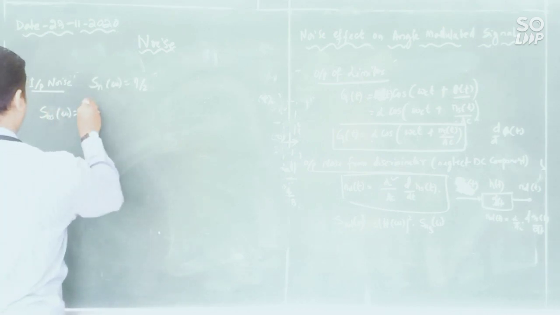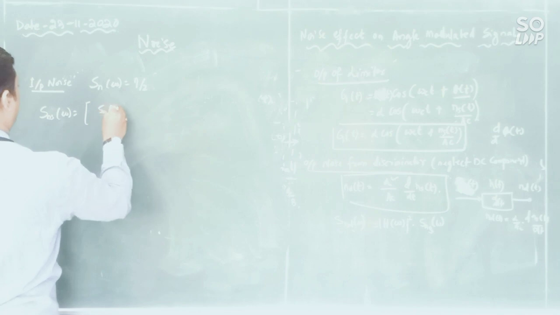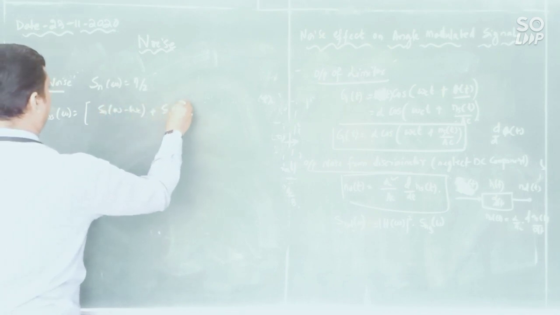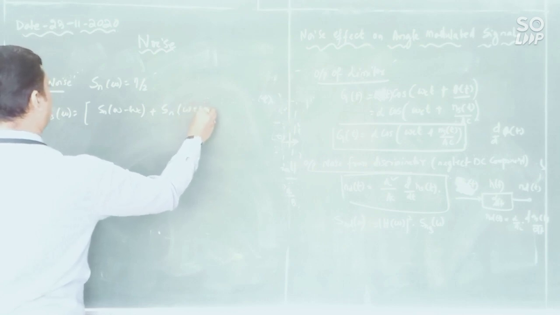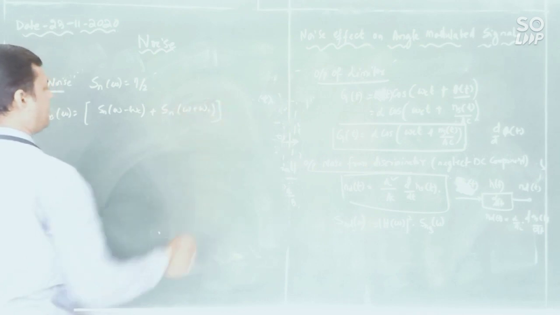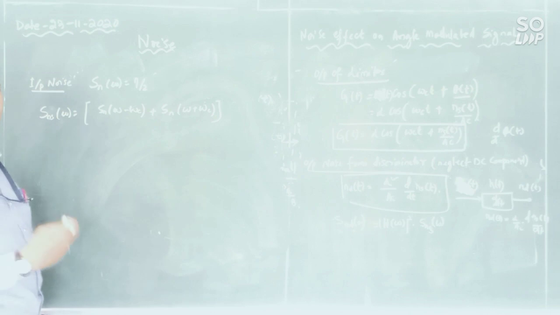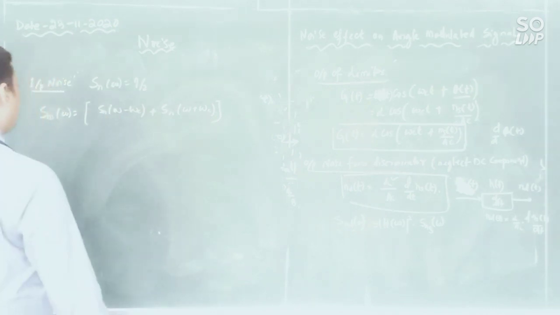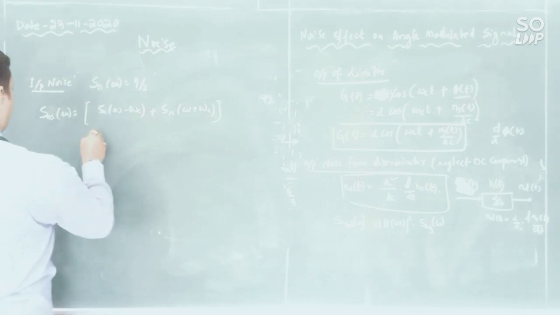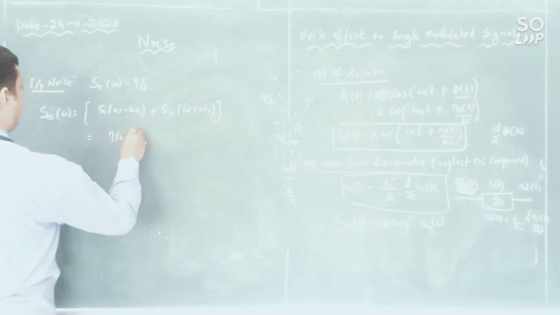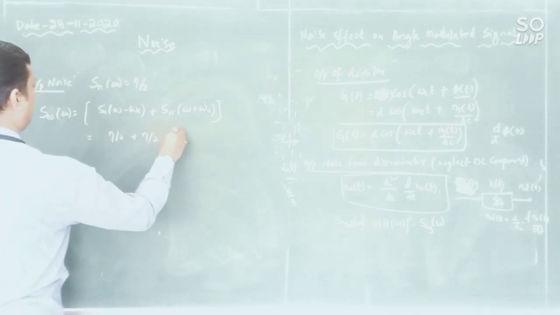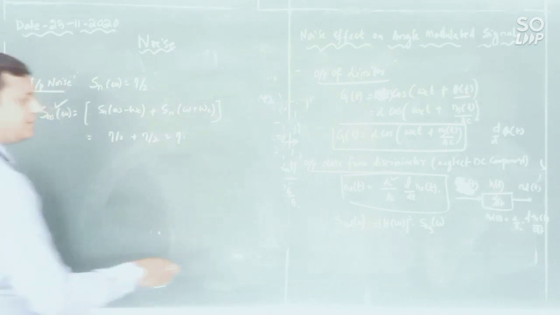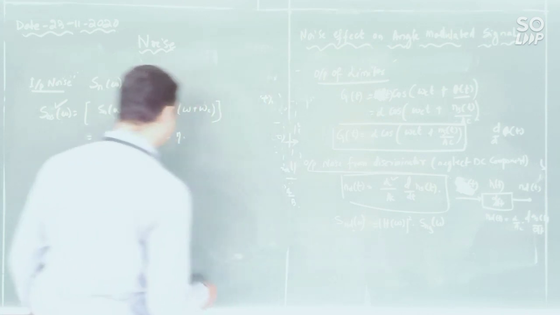SNS of omega is Sn of omega minus omega c plus Sn of omega plus omega c, because upper sideband and lower sideband both come into the picture when it is modulated. In both cases it is theta by 2, so total SNS of omega is theta. So this value is theta.